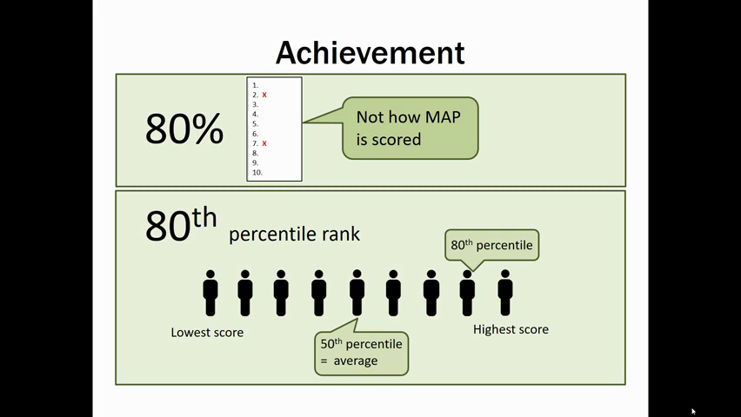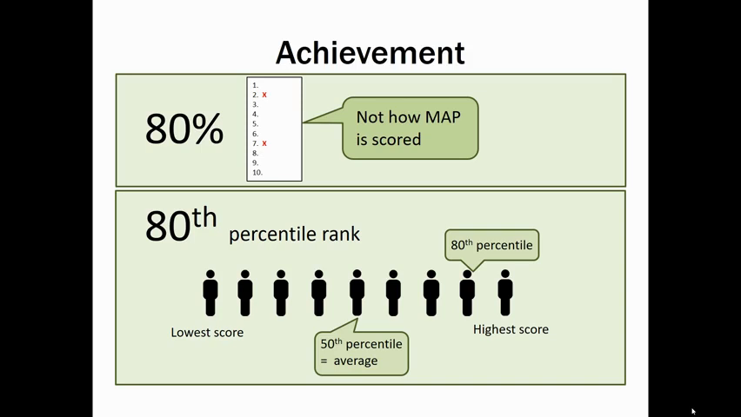If a student is at the 80th percentile rank, he scored higher than 80% of the other students in the same grade and the same test. Said another way, only 20% of students in the same grade who took the same assessment scored above this student. Percentile rank is about achievement of one student relative to other students. Percent correct is about how many items a student gets right.